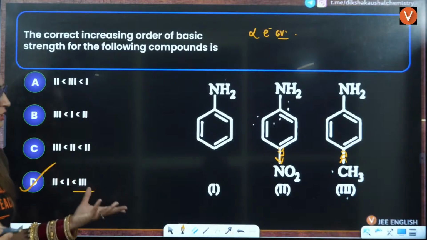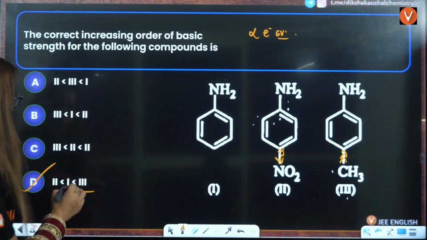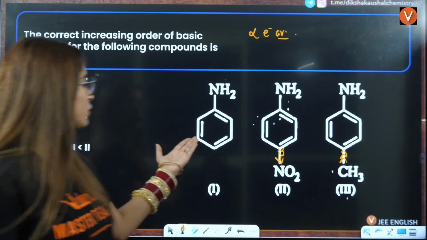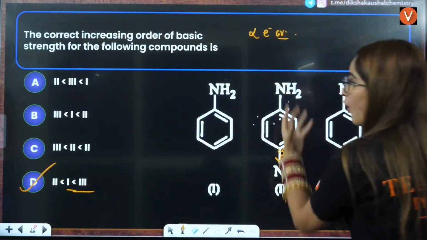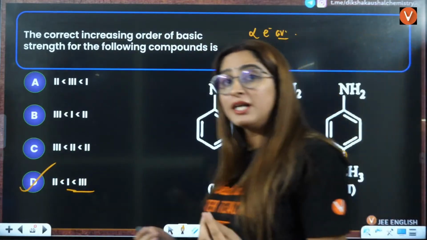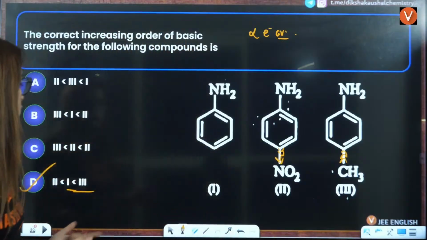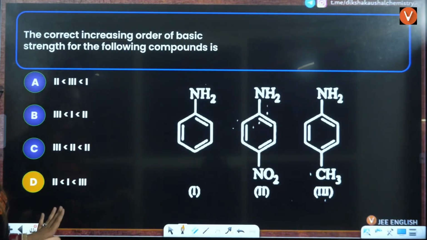After that, there is no other option left. After that, you will have 1, and the least will be the one where you have no effect. And in this case, you are withdrawing the electron. That means the availability of electron is less in this case. So answer will be D is the correct answer.